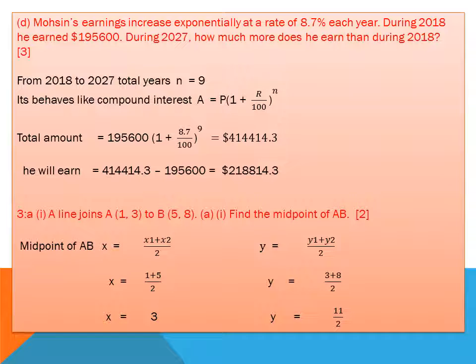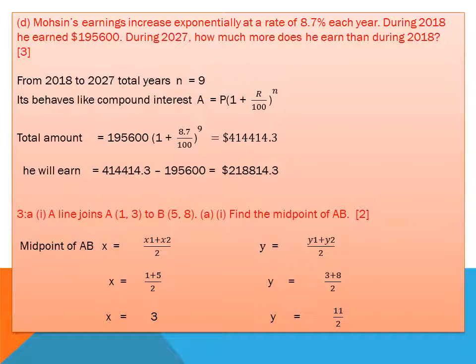In part D, Mossen's earning increases exponentially at a rate of 8.7% each year. It means each year his earning is increased by 8.7%. During 2018, he earned 195,600. During 2027, how much does he earn compared to 2018? It means there is a gap of 9 years from 2018 to 2027. n is equal to 9.